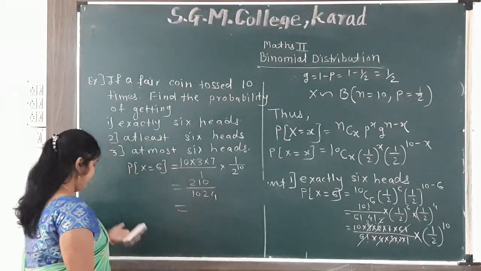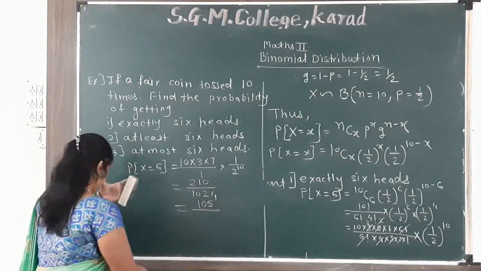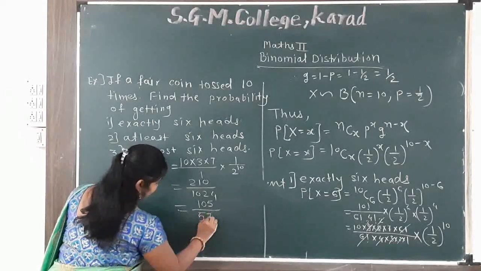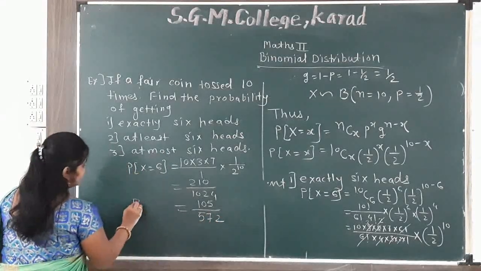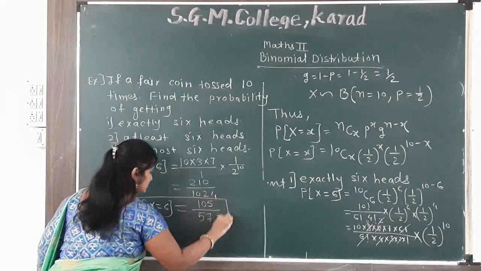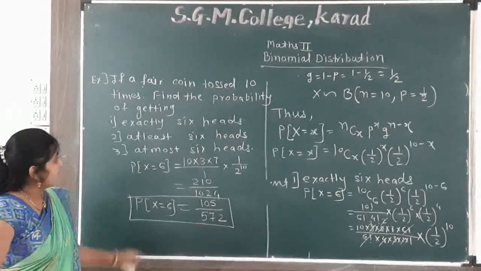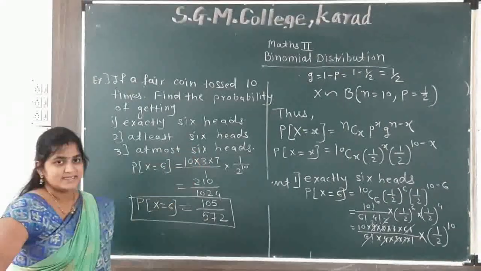Again we simplify. So we get here 105 divided by 512. So we get here exactly 6 heads. This is my answer of the first question.